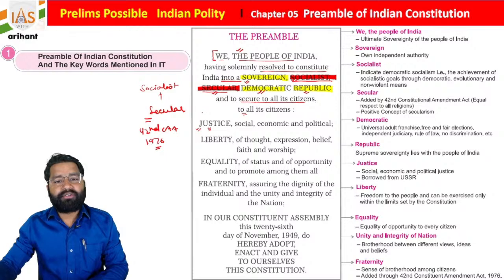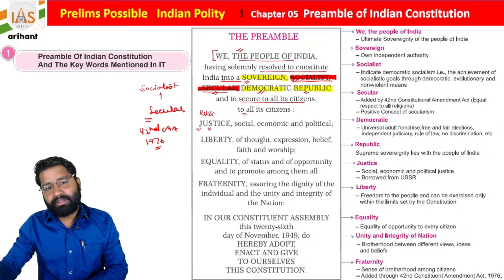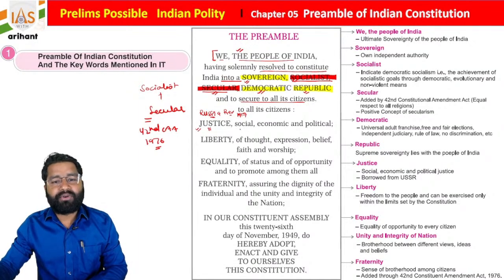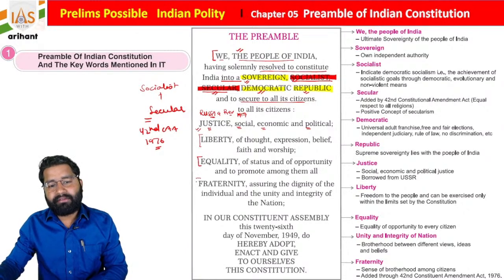Okay, so the concept of justice we derive from Russia, the Russian Revolution of 1917. And what type of justice do we want to give? Social justice, economic justice, as well as political justice. After that, students, there is the concept of liberty, equality and fraternity. These three are derived from the French Revolution of 1789, students.